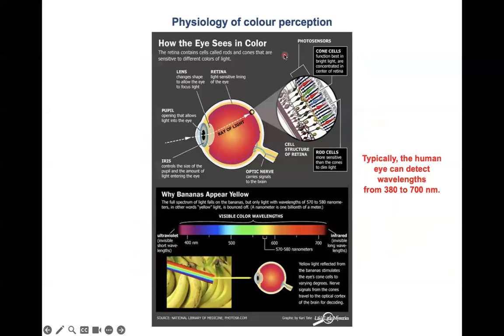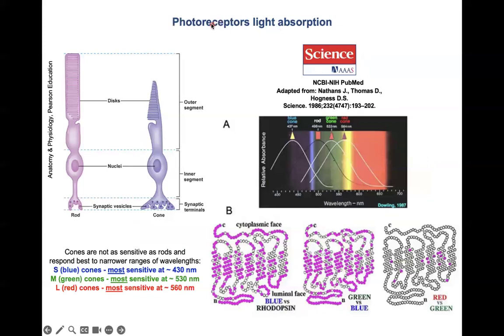I will now discuss the physiological principle behind color perception. Before I get into the details, typically, the human eye can detect wavelengths from around 380 to around 700 nanometers. Here we have photoreceptors and their light absorption. The cones, here, blue cone, green cone, red cone, and the rods. Here I have the notes for you.